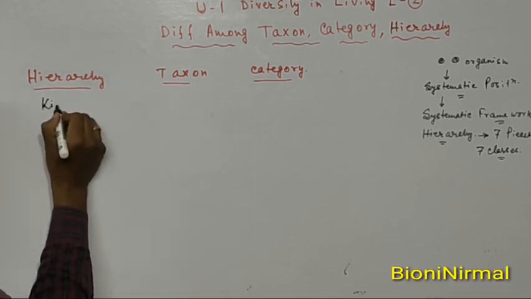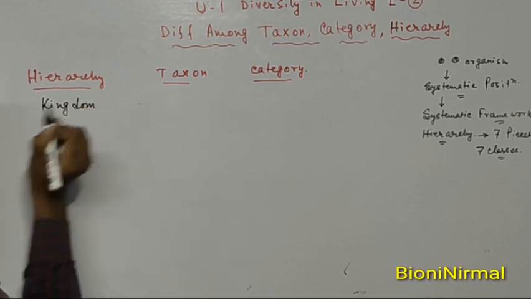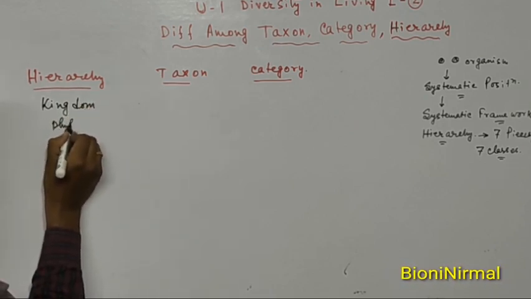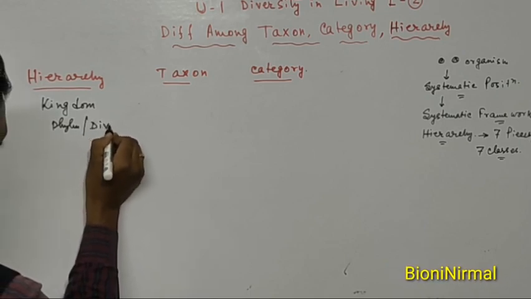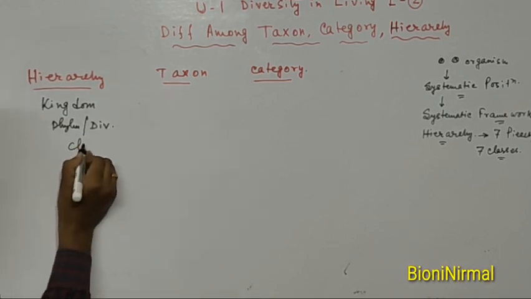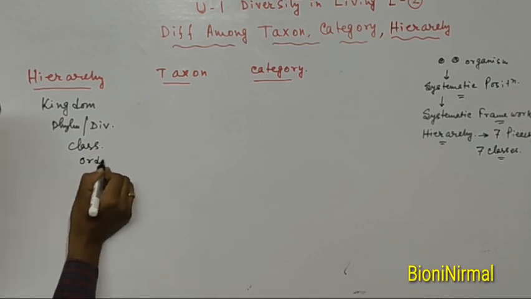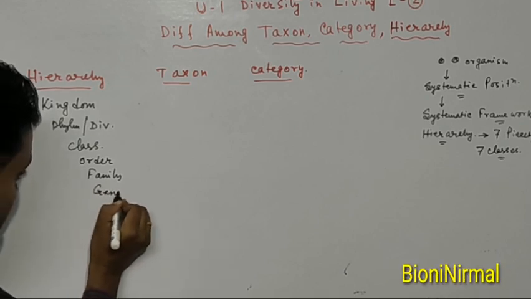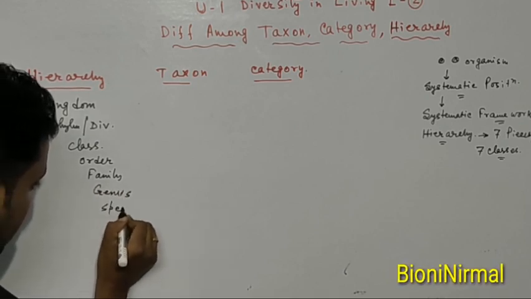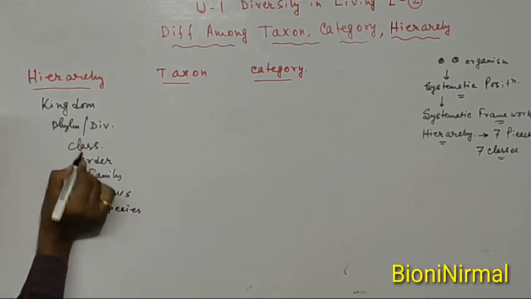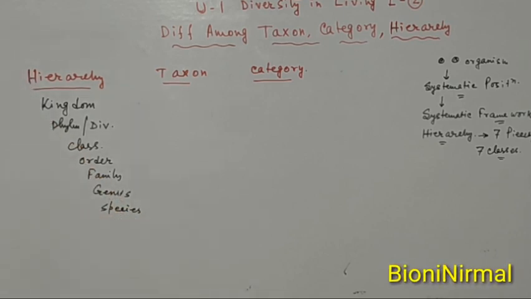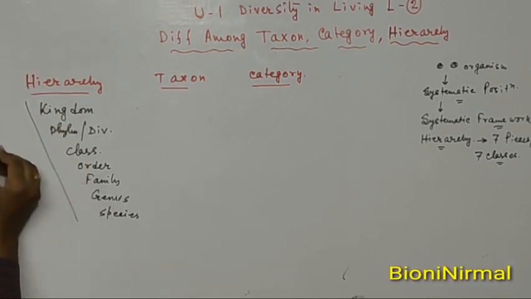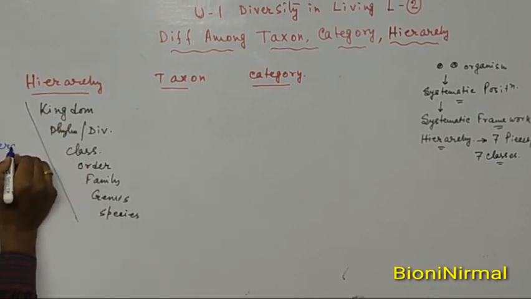Kingdom, phylum or division (in the case of plants, this is division), class, order, family, genus and species. That is 1, 2, 3, 4, 5, 6 and 7. So these 7 pieces are collectively called hierarchy.